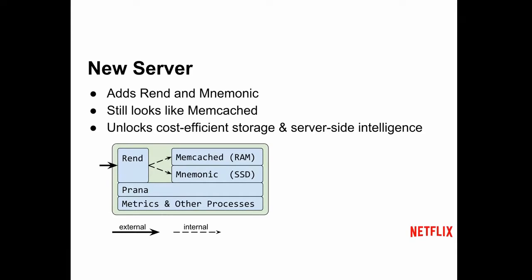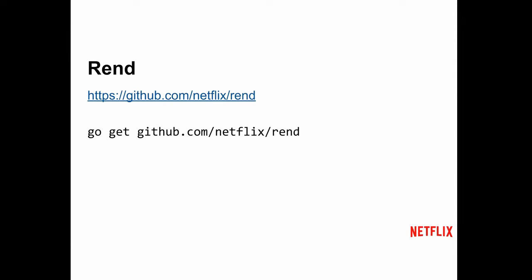For us, this is really great because if you notice, the client isn't in this picture. The client is exactly the same as it was before. And we now have code that we own running on the server. We don't actually touch memcached, so it's still stock memcached. That allows us to do both this L1, L2, and also any server-side intelligence that we want to add in the future. So I'll talk about Rend first, and then I'll talk about Mnemonic.